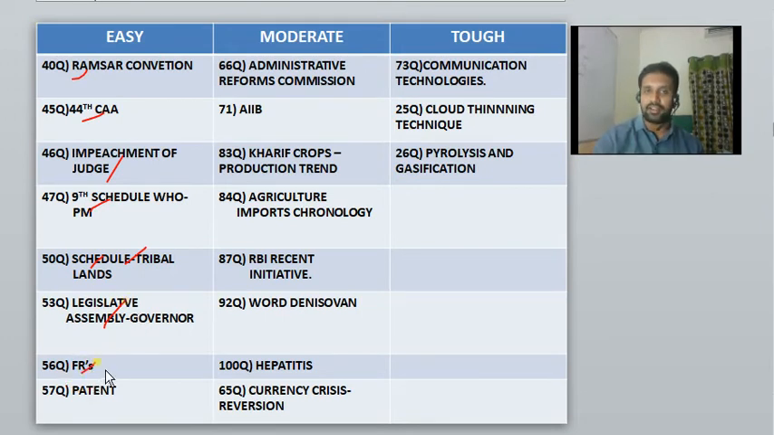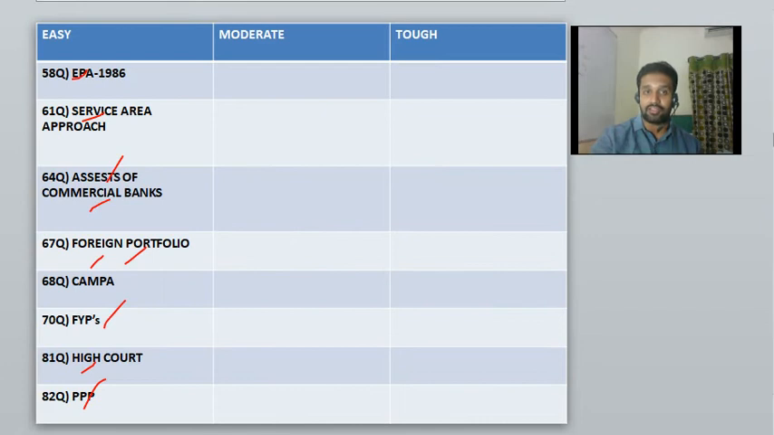Fundamental rights, every student has to be thorough with it. Patents, a very simple topic, so every student must do all of these questions. That is what I have classified as all easy ones. Environmental Protection Act of 1986, definitely that is done by each and every faculty, I suppose. Service area approach, it is one of the schemes with regard to financial inclusion.